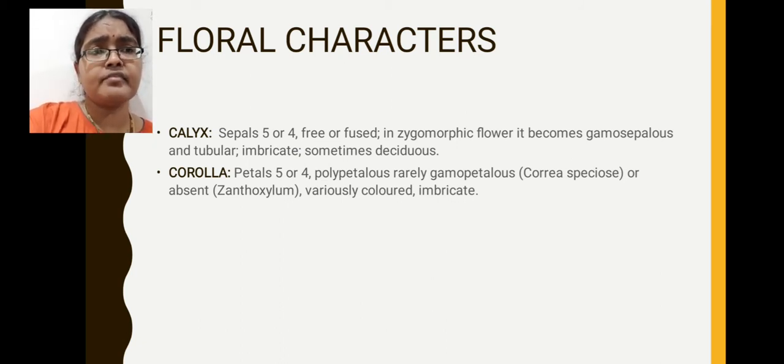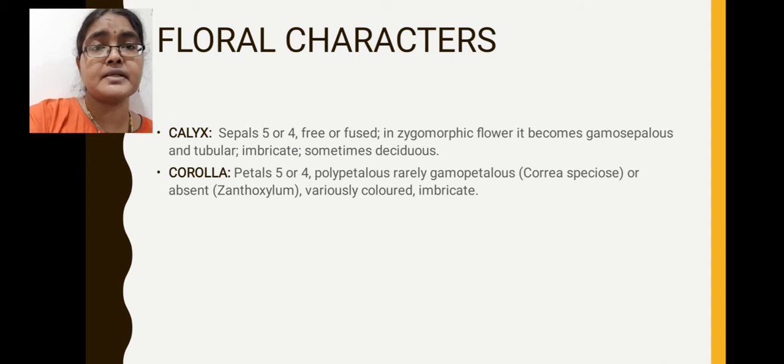In zygomorphic flowers, you will see the gamosepalous condition. Gamosepalous condition means sepals are fused. That united sepal condition is described as gamosepalous condition. Due to this fusion or union of sepals, one tube-like structure forms, which is called the tubular condition of the flower. Here, if you observe aestivation, imbricate aestivation is commonly present.